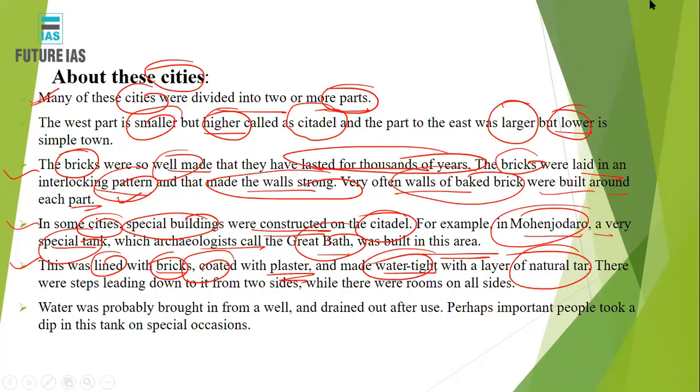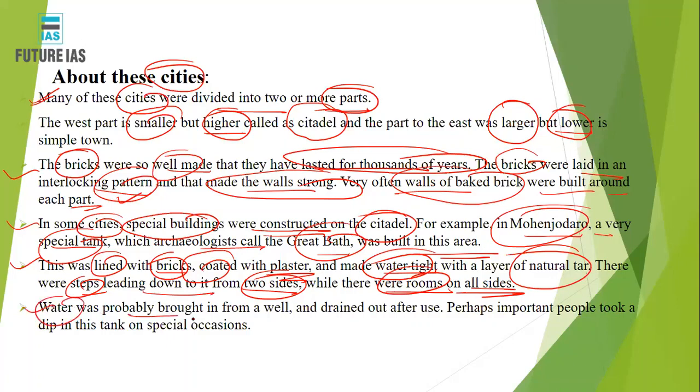All right. So as I told you, this Great Bath was lined with bricks and was basically plastered over a period of time. And these steps were leading down from both sides, and there were rooms on all the sides. So there were steps leading down to the bottom, and there were rooms on both sides that were basically used at that time.